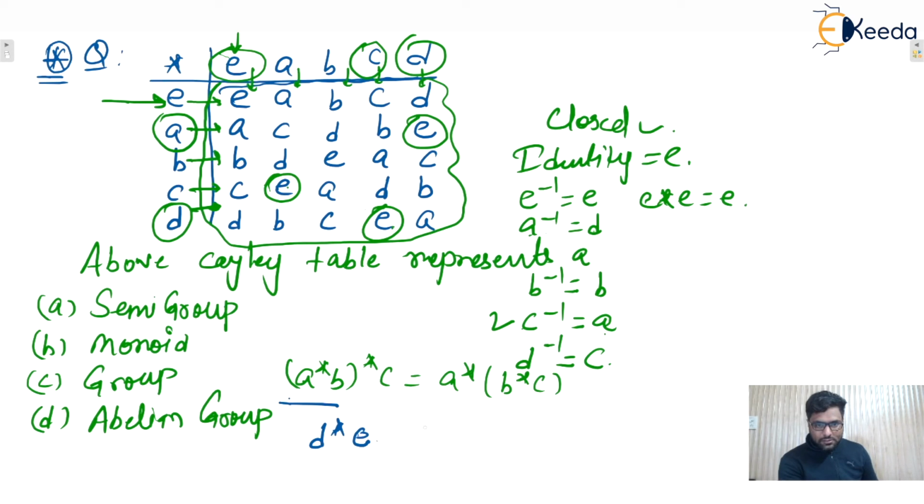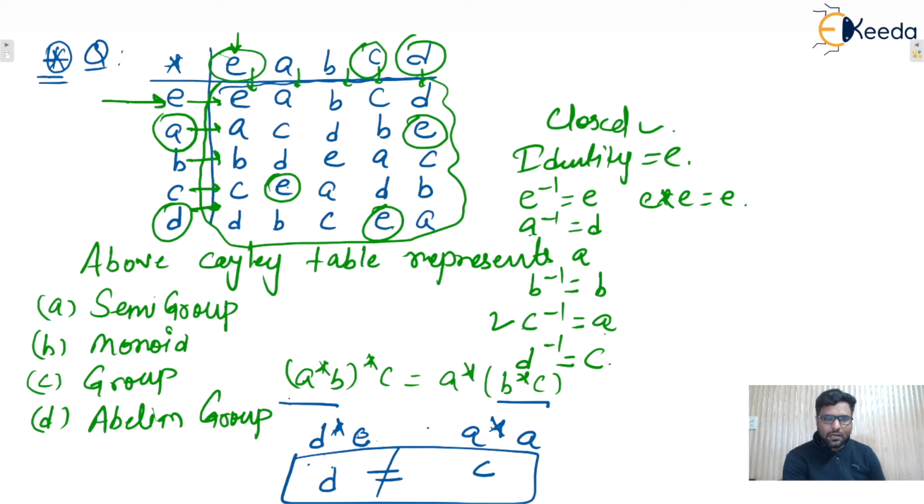Next one, you only tell me, what is B star C? We can say that B star C is A, and A star A is what? That is C. And here D star E is what? That is D. So D is not equal to C. So we can say that here associativity is not satisfied. So if associativity is not satisfied, then that is not a semigroup also. And if it is not a semigroup, then there is no chance of a monoid, group or abelian group.